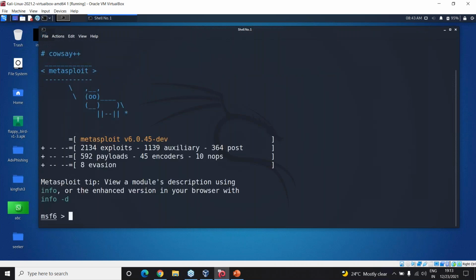So now we have got all of these things. In Metasploit there are a lot of things. First, you have a lot of exploits which you can use. So what are these exploits? It's a tool designed to take advantage of a flaw inside a computer system, basically for installing malware or something. So what is the type of an exploit?